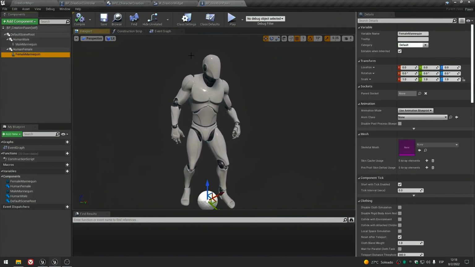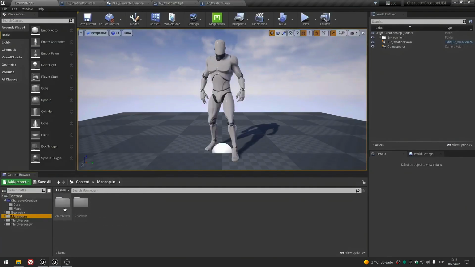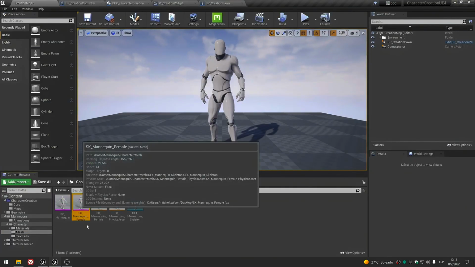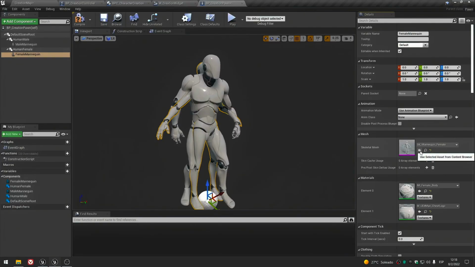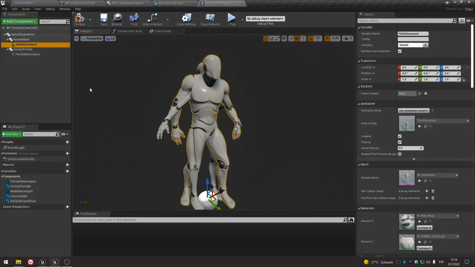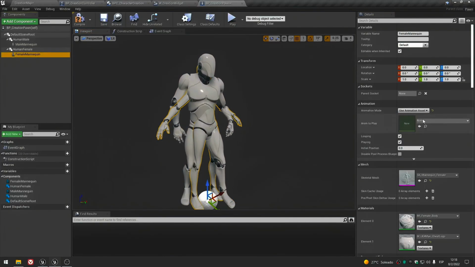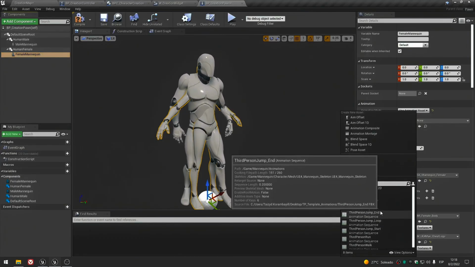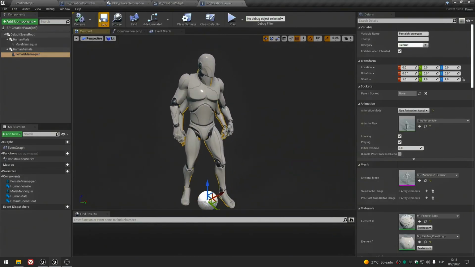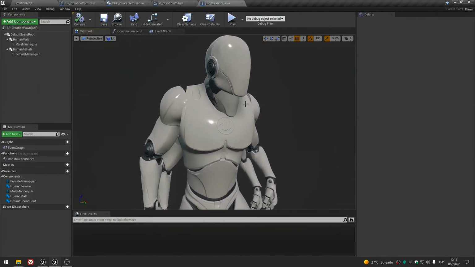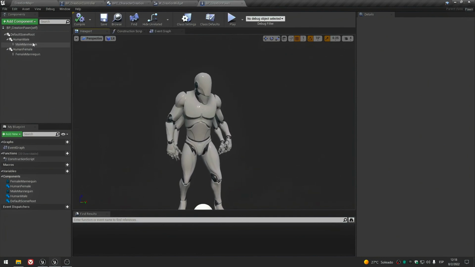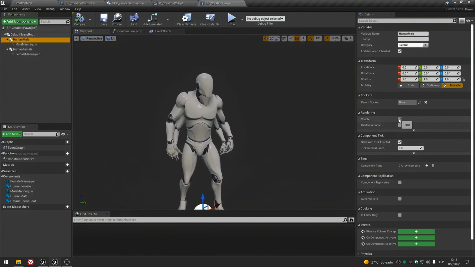Okay, now let's add the mesh to the female mannequin. If you don't have the female mannequin, I will leave the link in the description so you can download it and add it here. Okay, now we need an animation. Let's search for an idle animation so we can see how it's actually moving. And you can see now that we have a monster with 2 bodies, 4 arms, 4 legs and 2 heads.